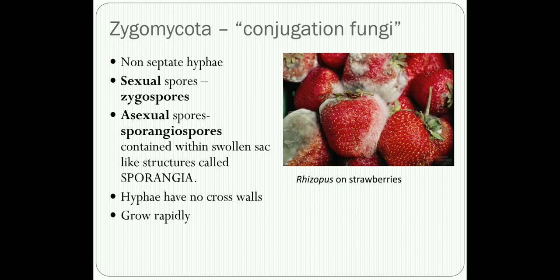Now, zygomycetes classically produce zygospores in the sexual stage, and in the asexual stage, a sac called sporangium contains numerous sporangiospores. So the sexual spores are zygospores and the asexual spores are sporangiospores present within a sac called sporangia.